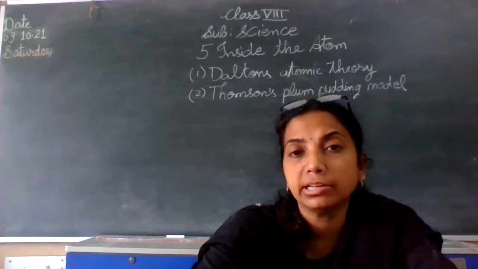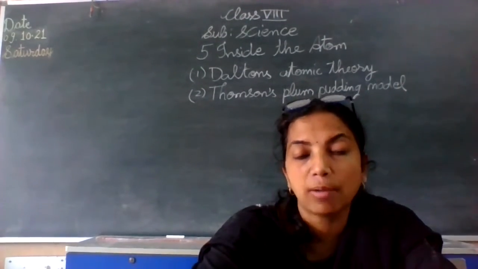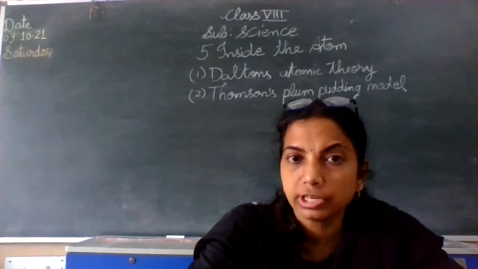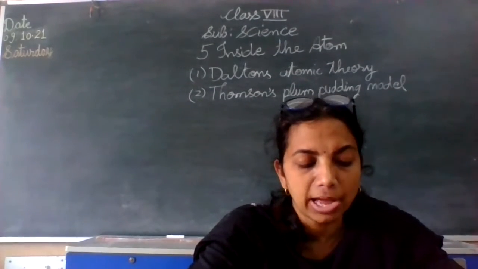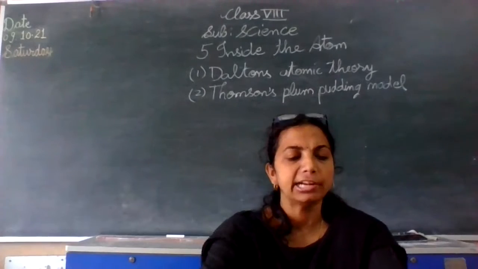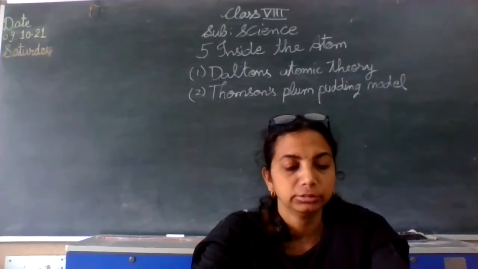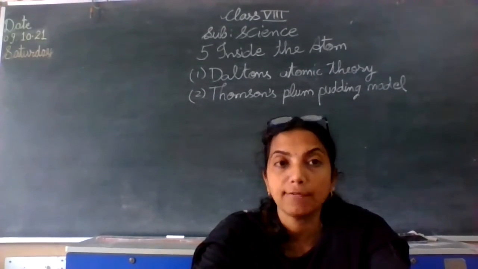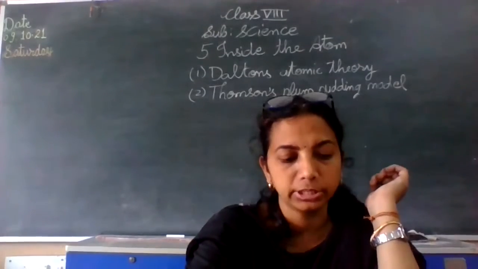We have seen that matter is made up of molecules and molecules are formed from atoms. More than one atom combine together to form a molecule. And then molecules together combine to form any matter. And eventually an atom here is the smallest unit of matter. An atom is the smallest particle of an element which retains its chemical property.